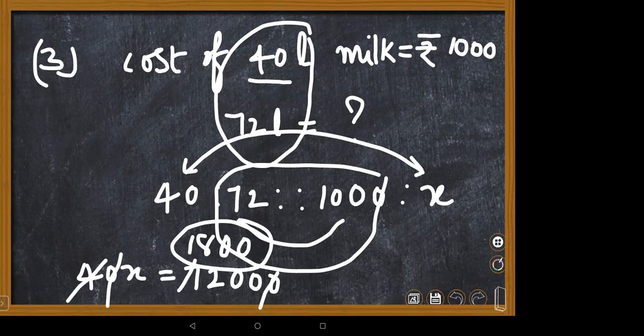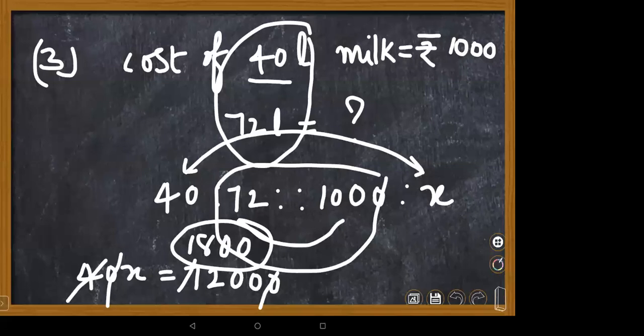Yes, ma'am. Ahana, are you there? Ahana? Aditi? Please, children, respond. Ma'am, I also got 1,800. You got the same answer? 72 into 25 will get 1,800. So yes, it's 1,800 for 72 liters. The milk cost is 1,800 rupees.